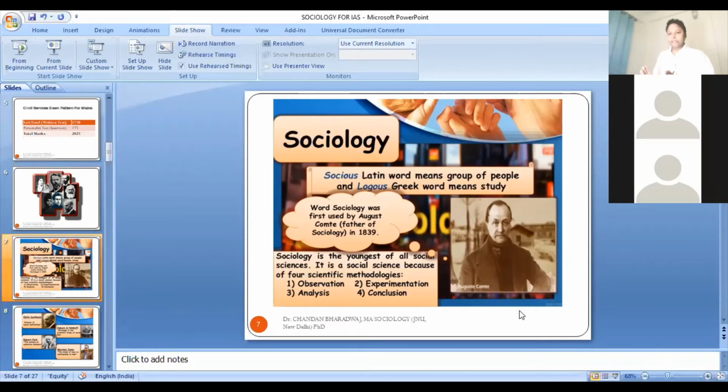In each and every discipline, the methodology part is very important. Different disciplines have different kinds of methodology. In sociology, the approach of conducting sociological research was initially very much influenced by the scientific, positivistic approach. Later on, we got the interpretative approach and the interactionist approach; different approaches emerged. But why is this person so important? Because he has given us the name.